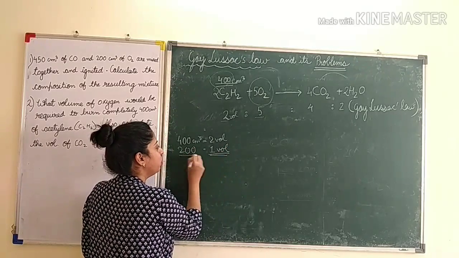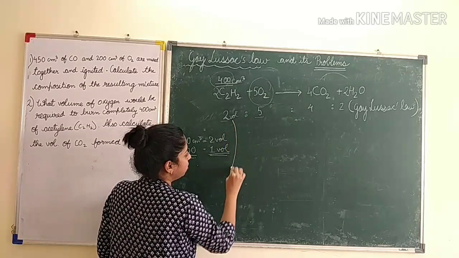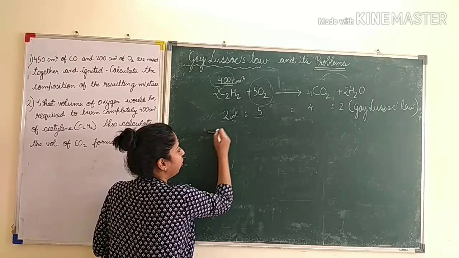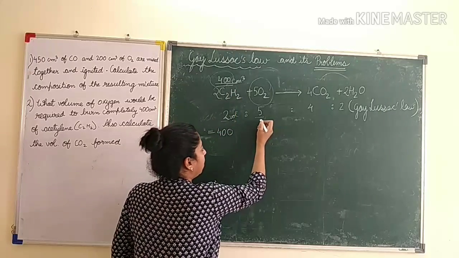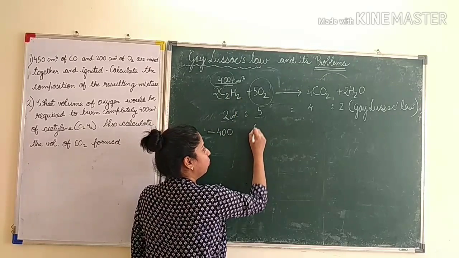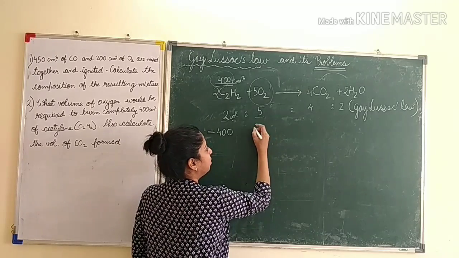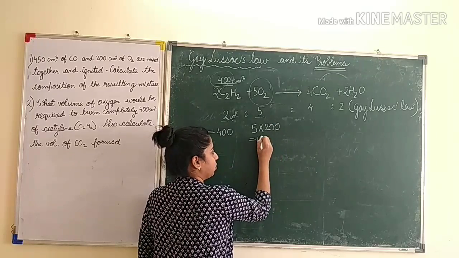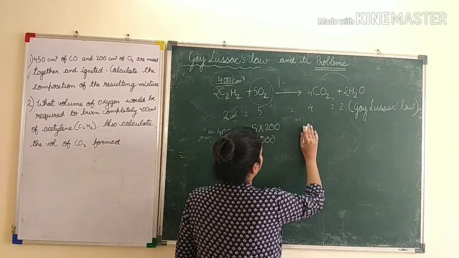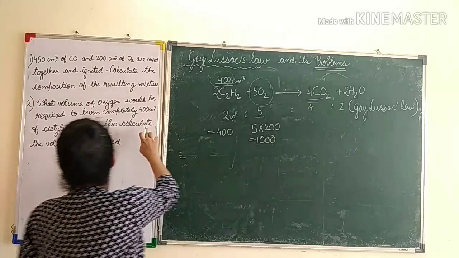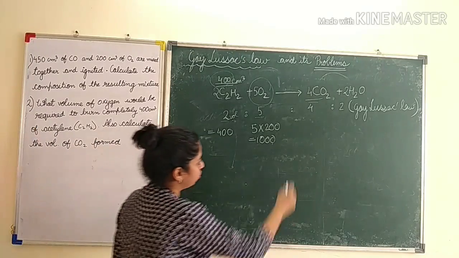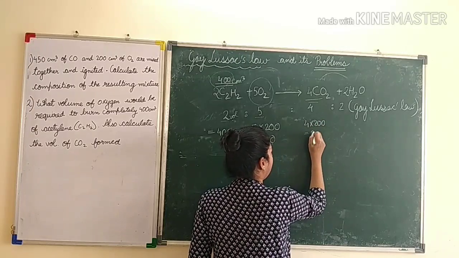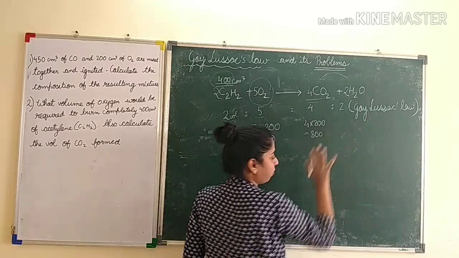So we know 1 volume is 200 centimeter cube. So here is 2 volume. See, 1 volume is 200, so 2 volume will be 400, matching. Now 1 volume is 200, so 5 volume will be 1000, or you can write like this, 5 into 200, which will be 1000. Now what is also asked? Also calculate the volume of CO2 formed. So 4 into 200, which is equal to 800. Now this is not asked, so we will not calculate.